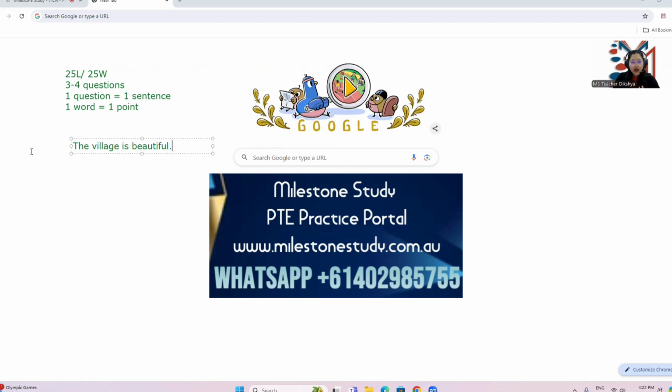So there are 3 things to remember in the Write from Dictation. The first thing is spelling, okay? So the first thing to keep in mind is spelling. When you're writing your sentence, for one word, if you miss a single S at the end, for example, the audio says students, but you write only student, the content won't match, okay? So a spelling mistake will cost you a lot. So make sure to write all of the correct spellings.